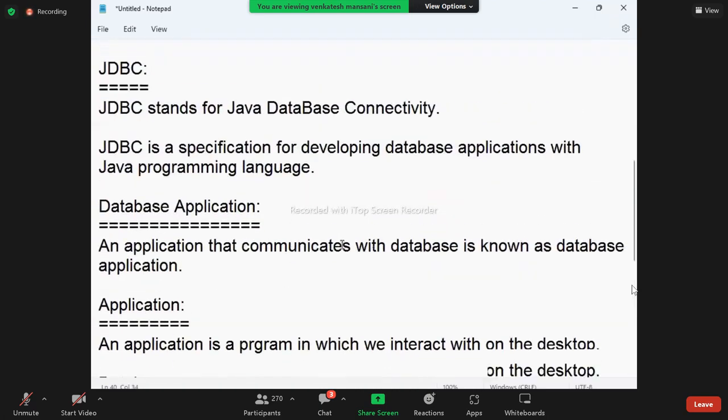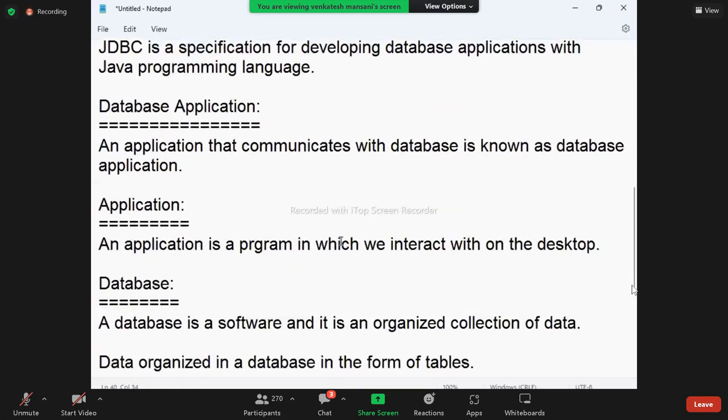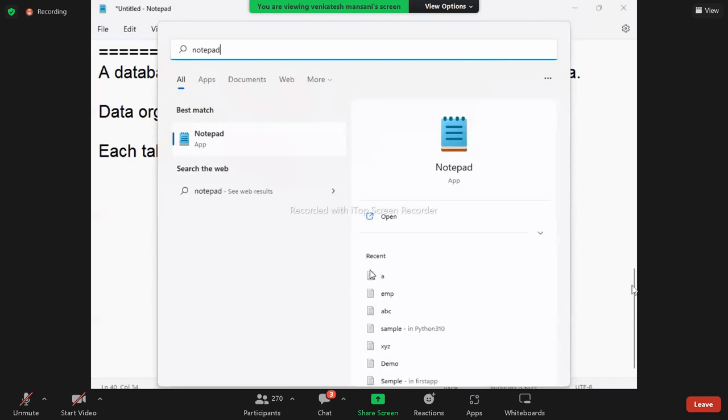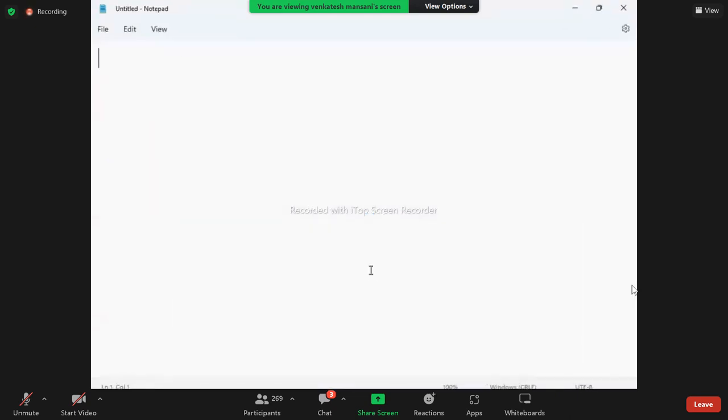Okay, here you observe. If any application is communicating with a database, that application is called a database application. See, suppose I open Notepad.